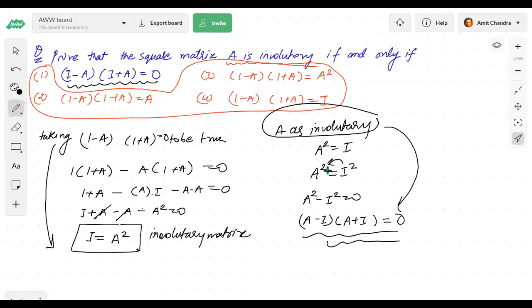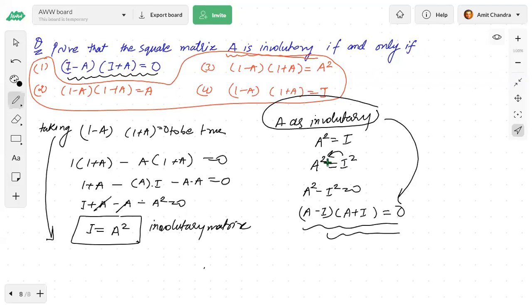Just check this one. Okay, see the yesterday's question, you can use this. So if it is involuntary, this will be true, obviously, right? Surya Priya, this is true if it is involuntary, then this is true for all matrix, but it has to be an involuntary matrix. Understood?